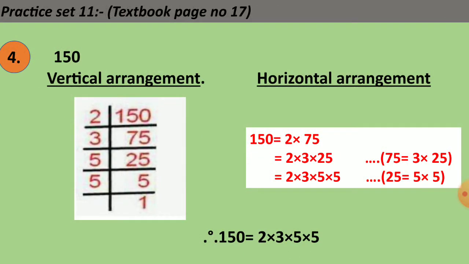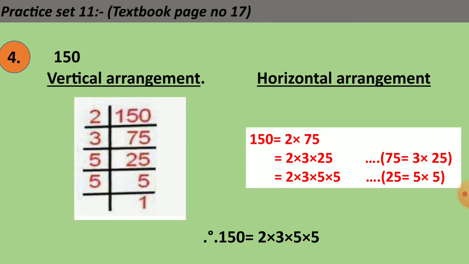See the fourth example, 150. If you see the vertical arrangement, the factor of 150 is 2 multiplied by 75. 2 you will write on the left hand side of the vertical line, and 75 on the right hand side of the vertical line below 150. In the next step, you will factorize 75. That is, if you multiply 3 multiplied by 25, you get 75. So 3 you are going to write on the left hand side of the vertical line, and 25 you are going to write on the right hand side of the vertical line below 75.